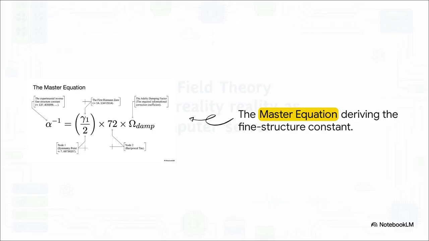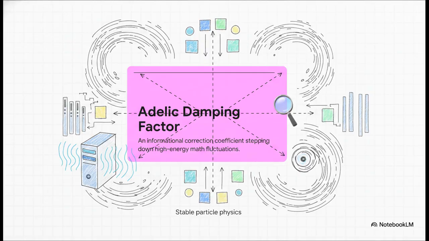When we dig into the underlying math, we find the master equation. This equation derives the fine structure constant by perfectly balancing the first Riemann zero, reciprocal tau, and a really crucial third piece. That third piece is the Adelic Damping Factor, and it's basically the philosophical and mathematical pivot point of the entire theory. Think of this Adelic Damping Factor, which clocks in right around 0.2693, as a cosmic feedback governor.